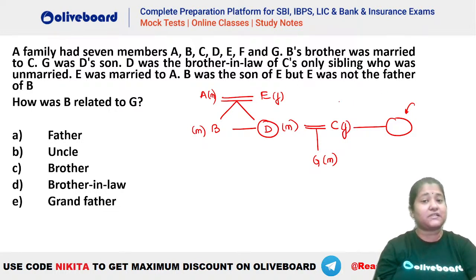And we have 7 persons in here. So A, B, C, D, E. So that means remaining person has to be F. Now the question is, how is B related to G? So you can see B will be the uncle of G. How much time do you require here? So two questions based on a single family tree could have been completed very, very easily.